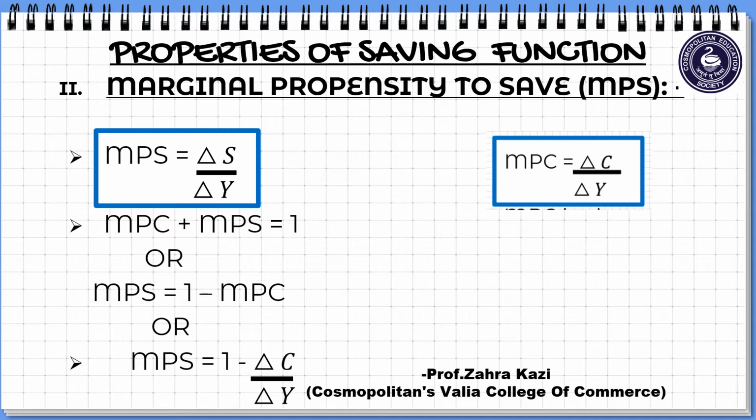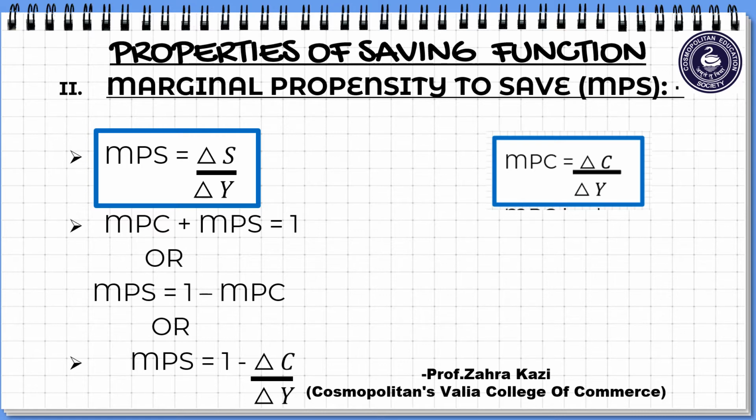Apart from this, further, now since again the two ratios of MPC and MPS must necessarily add up to 1, that is why we can write this as MPC plus MPS is equal to 1, or you can rewrite this as MPS is equal to 1 minus MPC.